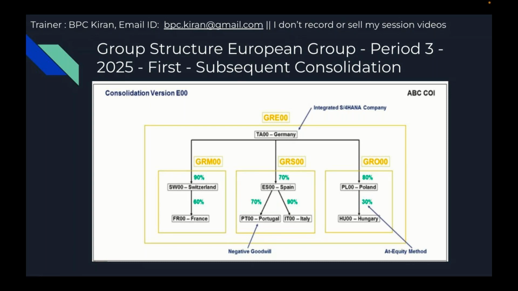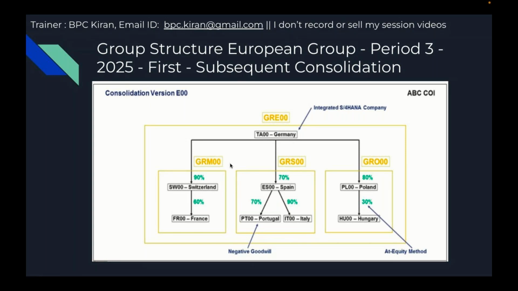So first we'll start with first consolidation. All the scenarios are covered in period 3, where we are talking about only first and subsequent consolidation. At the last point, at the Europe level, when you want to do the consolidation of investments, the system calculates Switzerland's investment in France. When it calculates, it will get the goodwill, and it will calculate the minorities in goodwill. How much are the minorities in goodwill? Because TA's investment in Switzerland is 90%, the 10% becomes the minorities in goodwill.